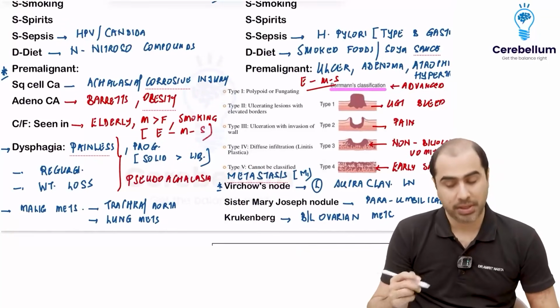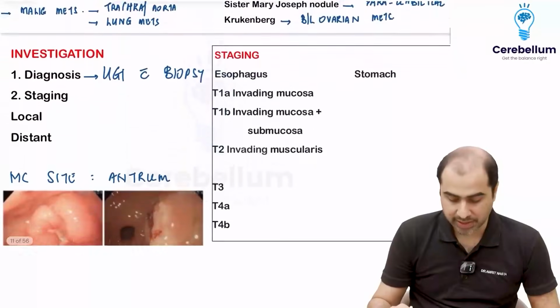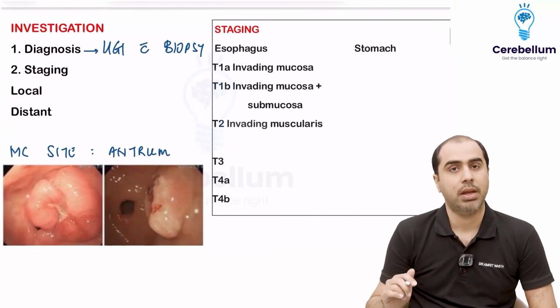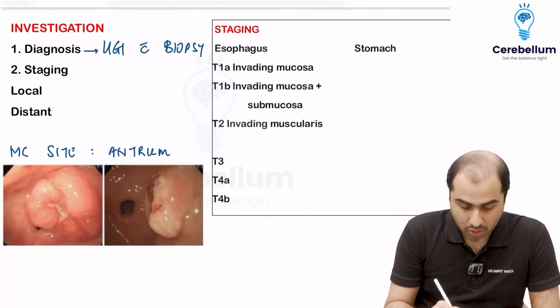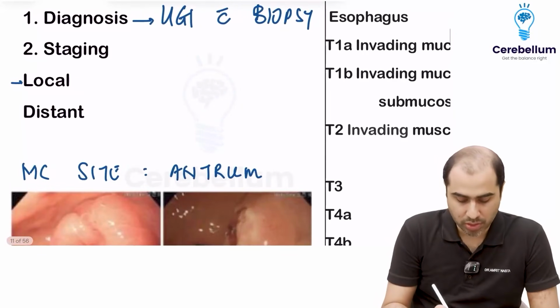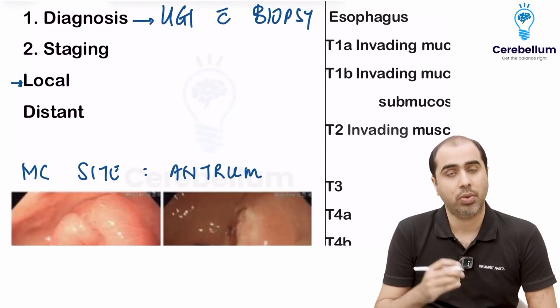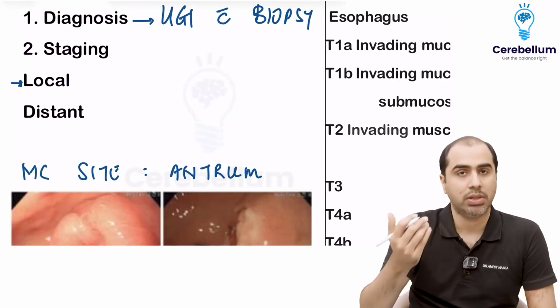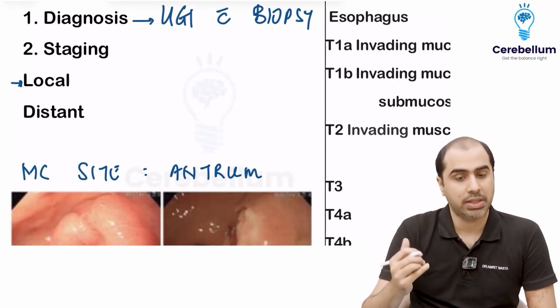Clinical or on imaging. So I need to do imaging for METs. That is called staging. Two types of staging are done in all cancers. One is called local spread. Local means I want to know the depth of invasion. Is it going into the muscularis, into the serosa, or is it going into adjacent organs?